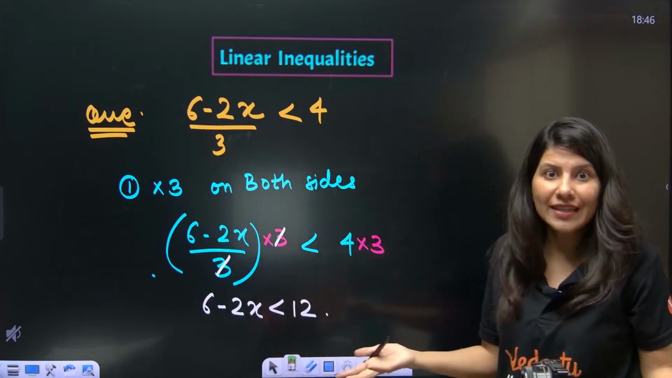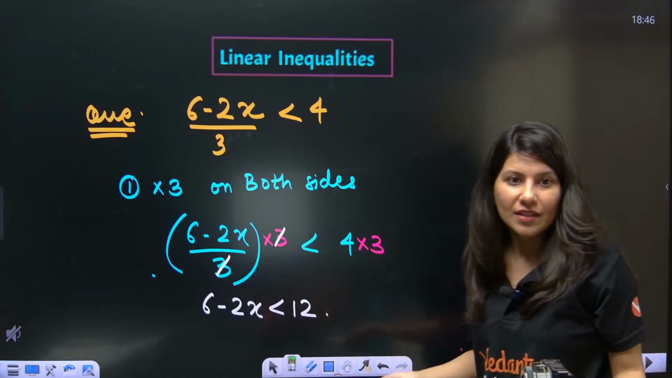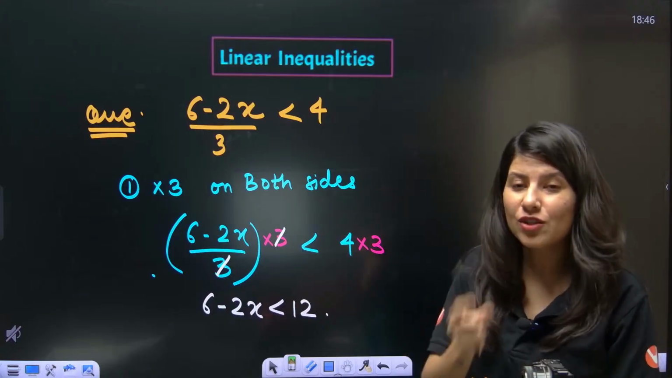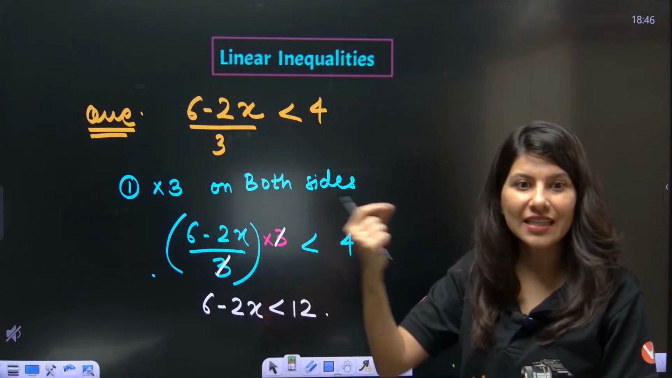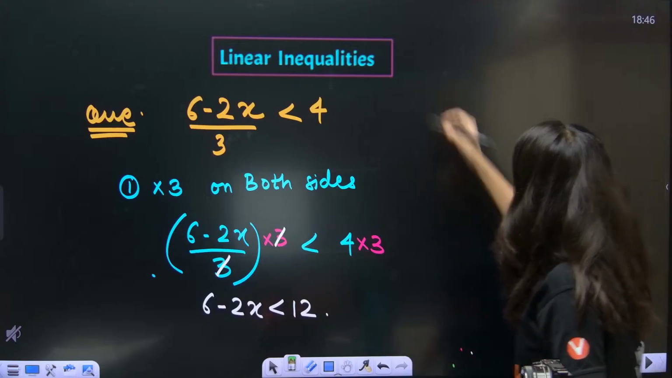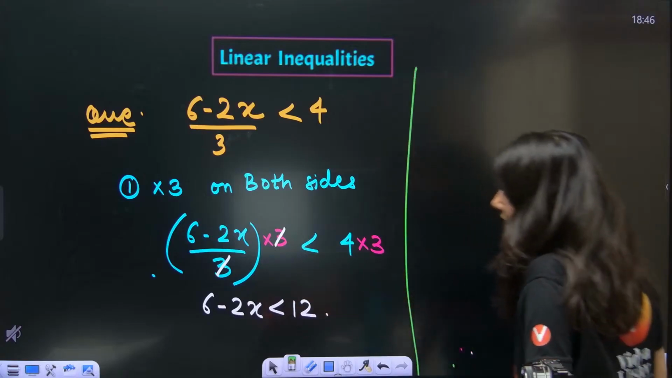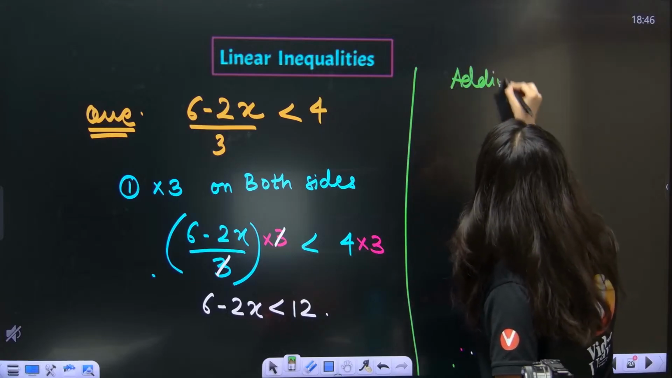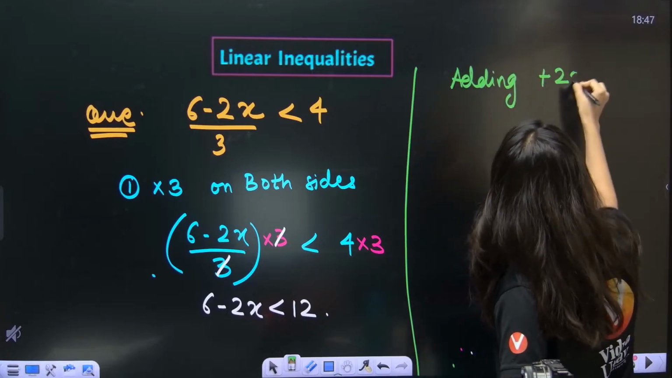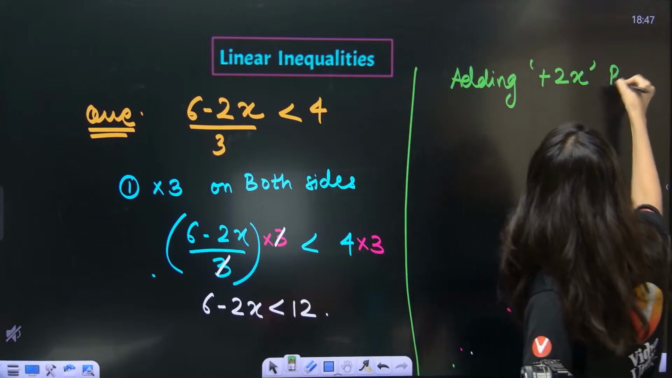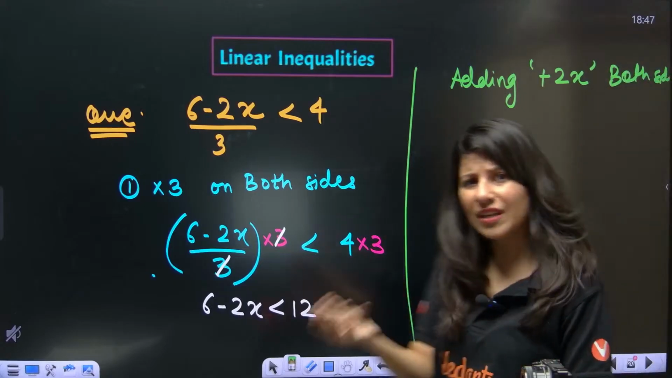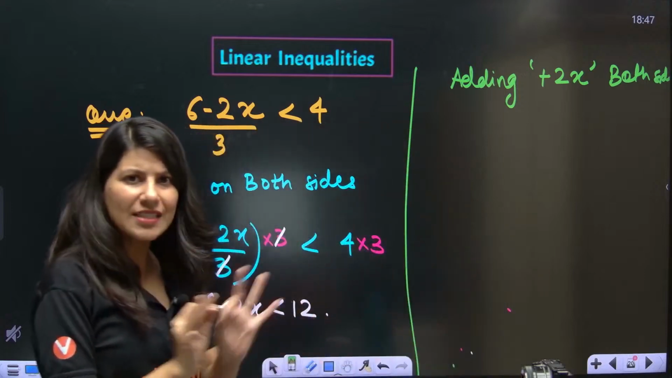We need to isolate x to get the value of x. Okay, Nikita, minus 3 is not the answer. This is not an equation. You are again solving this as an equation. Yes. So now what you need to do in this is add 2x on both sides. We can do that now. Adding a number, positive or negative, both are allowed, and the sign will not get changed.